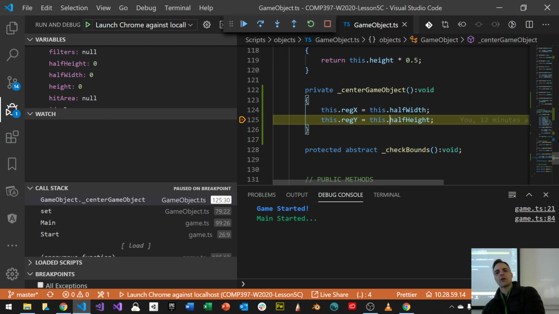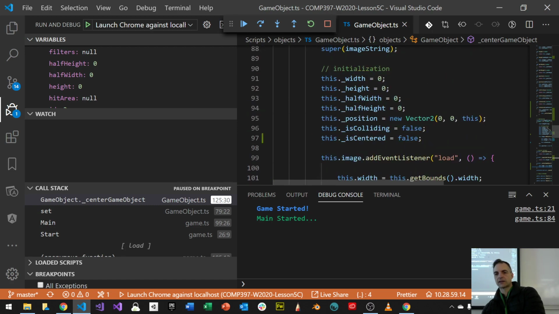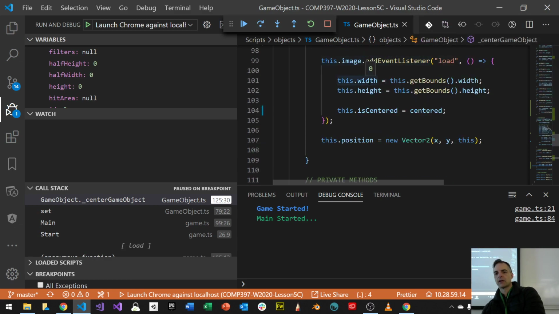Okay, so how is it that I can't center my object? Why is that? I can't do it here. Look, half width and half height. I can't do it. Even though I say regex and reg-y values, I just can't seem to center it. It becomes 0. Half width and half height is 0. And when I get half width and half height, it's like it's not storing it somehow. Because I'm here, I said, okay, when I do this calculation the first time, it's 0.